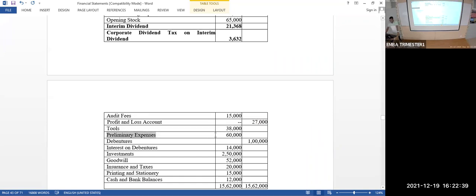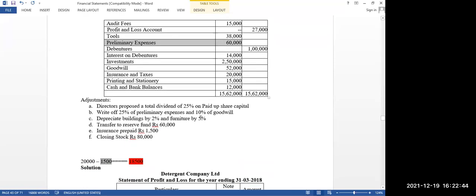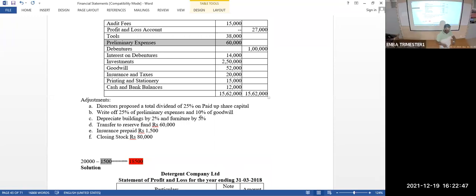Preliminary expense. Okay. What is preliminary expense? Incorporation expenses. To start a company, you have to do some legal formalities, and so many expenses are related to that. That expense is called preliminary expense. We can't just take that expense as an expense to be minused from income. To start a company, you spend something, and that expense benefit is going to be there forever in the company. Say, for example, registration charges, legal charges, all those things. So what we do normally is we apportion that expense over several years.